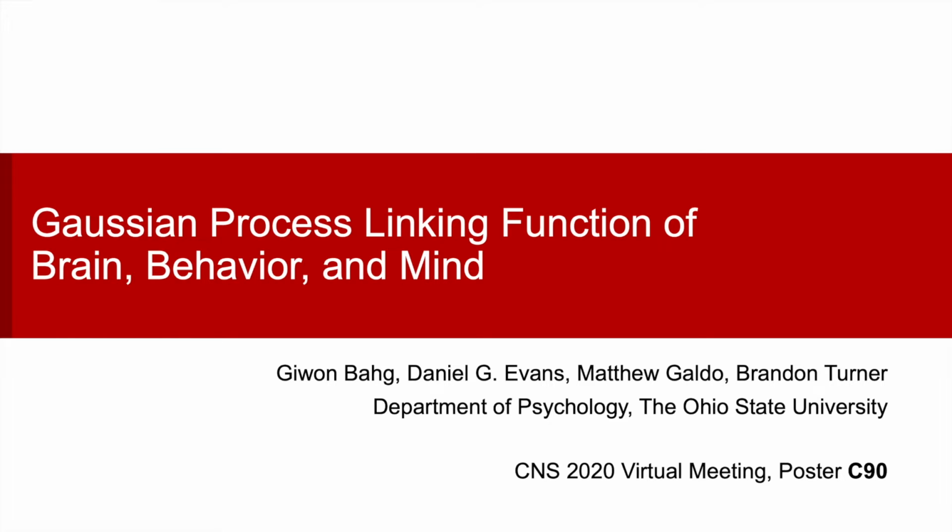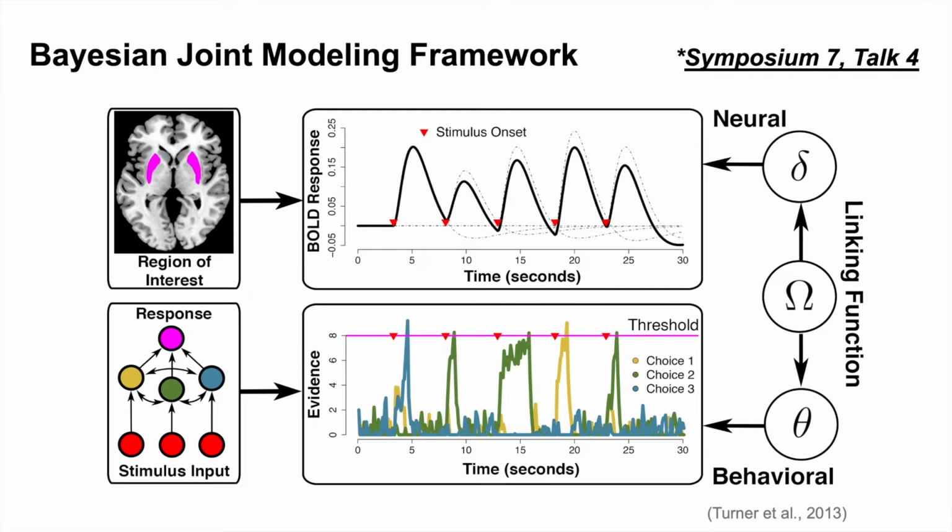I'm going to talk about a new machine learning-based approach for simultaneously modeling brain and behavioral data, namely Gaussian process joint models. Recently, a joint modeling approach based on the hierarchical Bayesian framework has been applied to investigate the relationship between brain computation and cognitive mechanisms. Specifically, a component called a linking function at an upper-level hierarchy establishes a formal connection between the two modalities so that the information about the brain activity can constrain the behavior and vice versa.